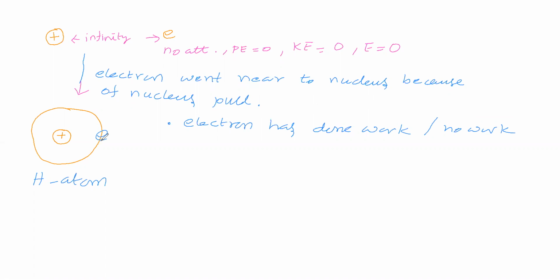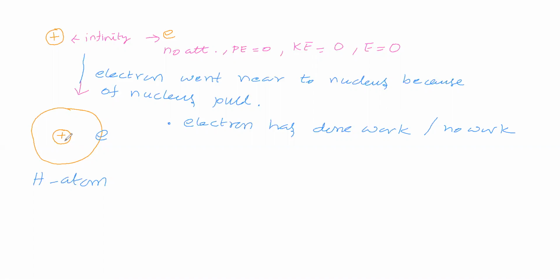Otherwise, how will the hydrogen atom be produced? So the electron came near to the nucleus. That means the electron has done work or no work? Without doing work, can anybody move? The electron is moving from where to where? From infinity distance to this place.